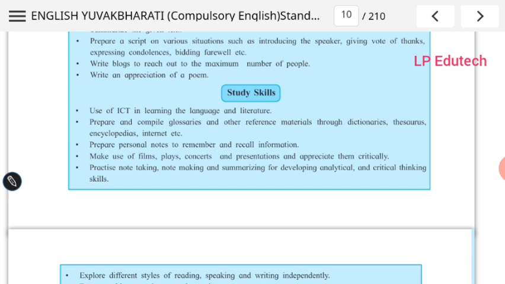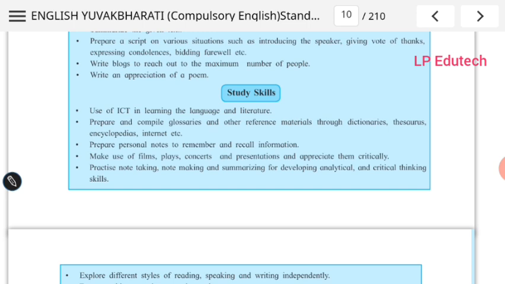Prepare and compile glossaries and reference material through dictionaries, thesaurus, encyclopedia, internet. So you're expected to use these things: dictionary, thesaurus, encyclopedia, internet. Even you need to have your own glossaries. Okay. Prepare personal notes to remember and recall information.